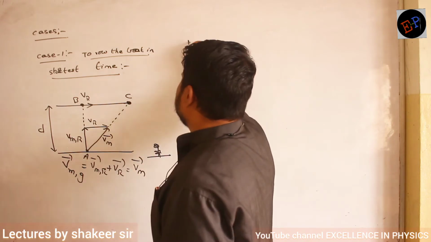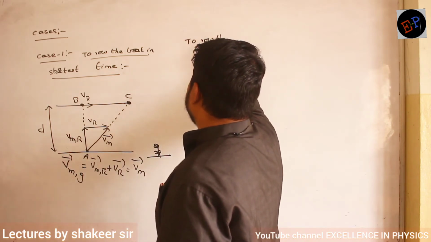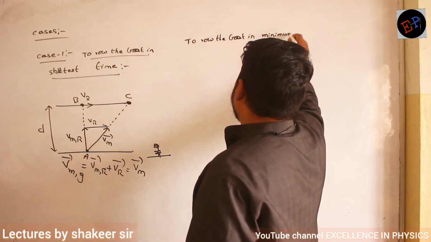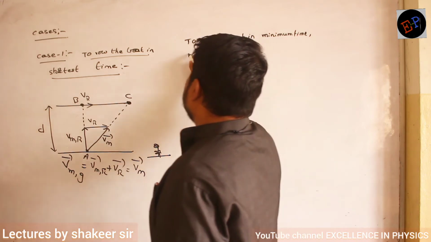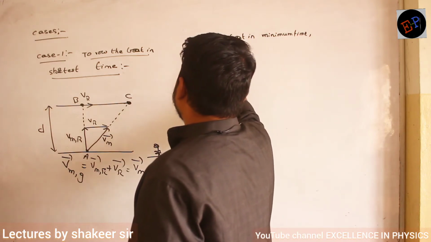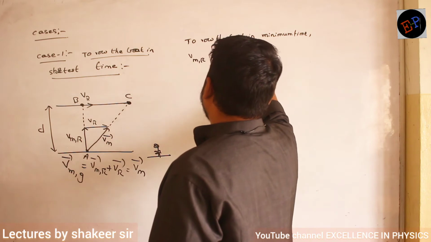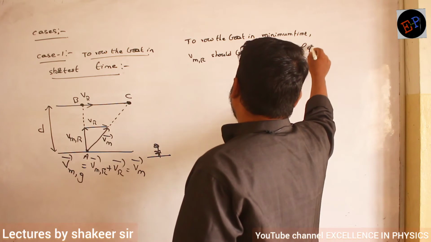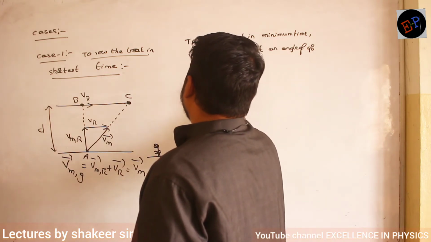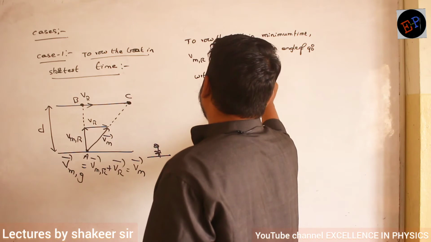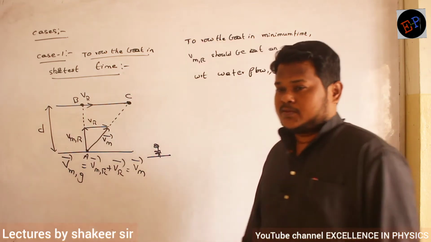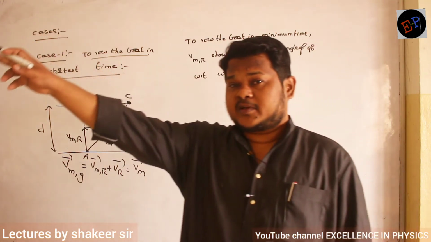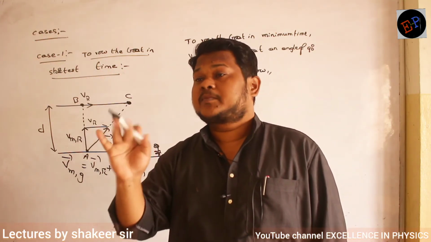So what I say is, to row the boat in minimum time, the velocity of man with respect to river should be in which direction? It should be at an angle of 90 degrees with respect to the water flow, or you can say river flow. The river is flowing like this, and he is trying to move at an angle of 90 degrees. Then the person will reach the opposite end of the river in minimum time.